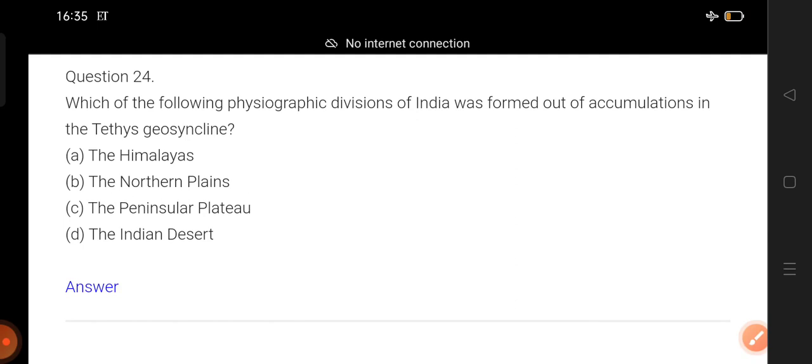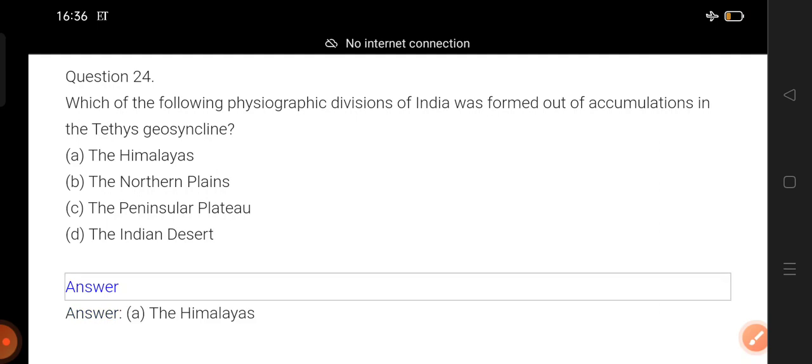Which of the following physiographic divisions of India was formed out of accumulation in the Tethys geosyncline? Just recall the videos where we discussed the Tethys Sea and the formation after the folding of the Tethys Sea due to the movement of the tectonic plate, and which part of India was formed. Recall it and answer. 1, 2, 3. Disclose the answer. The Himalaya. Good.